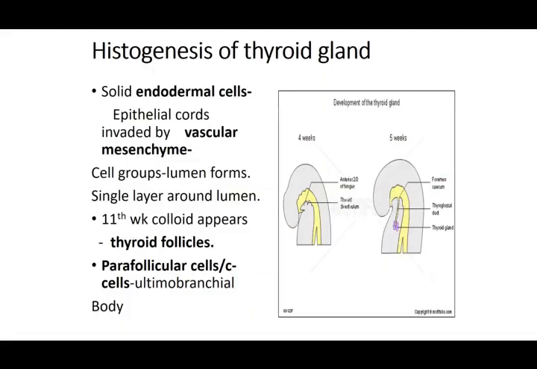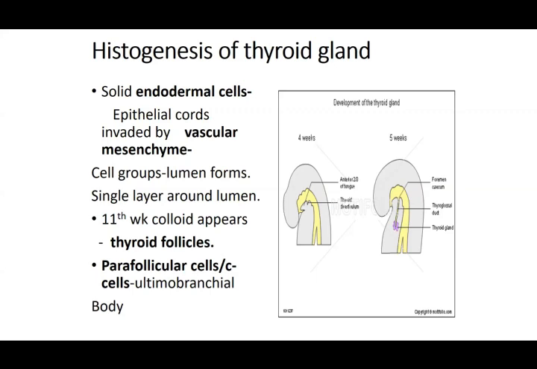Then how are its connective tissue and the parenchyma going to be formed? The endodermal component is going to form its parenchyma, that is the solid endodermal cells. These epithelial cords are then invaded by the mesenchyme, that is the vascular mesenchyme. You know that the thyroid gland is an endocrine gland.